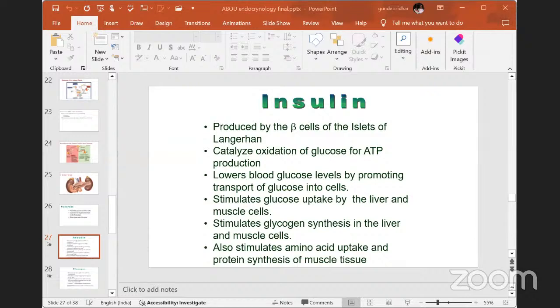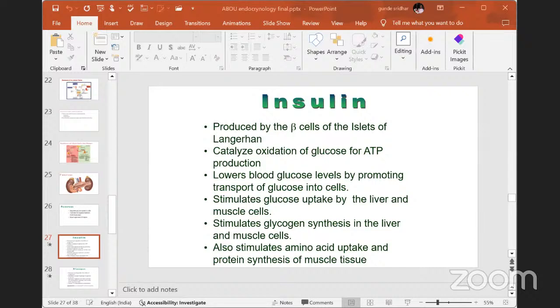Generally, if you see the pancreas structure, the pancreas has two important parts. If anybody asks you what the exocrine part of the pancreas is: the exocrine part is the acinar cells, round structures, the pancreatic acini. They release the digestive enzymes. The second part is called the islets of Langerhans.